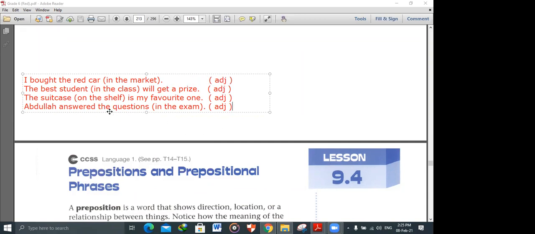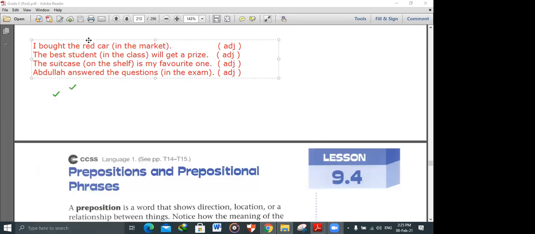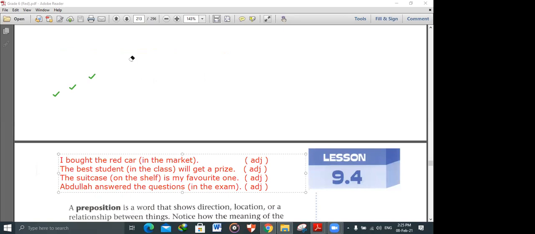Okay, so here, as you see, all these prepositional phrases function as an adjective. Let's see, when can we use a prepositional phrase as an adverb?